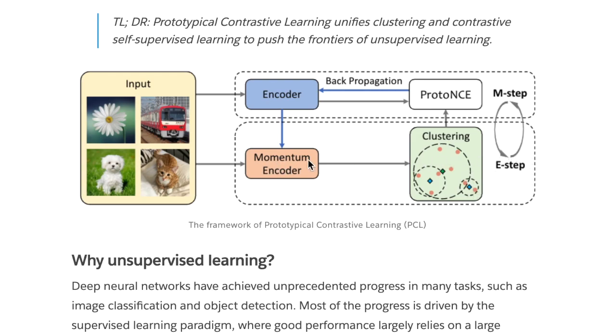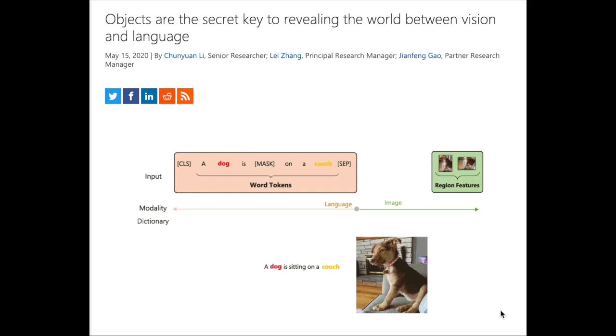So it's fairly intuitive that having some labels to see this algorithm with would result in better performance. Researchers at Microsoft and the University of Washington have released a new vision language model named Oscar, Object Semantics Aligned Pre-training. The current approach to vision language models that do things like visual question answering is to extract regions of interest from an object detection model, most commonly the faster RCNN model.